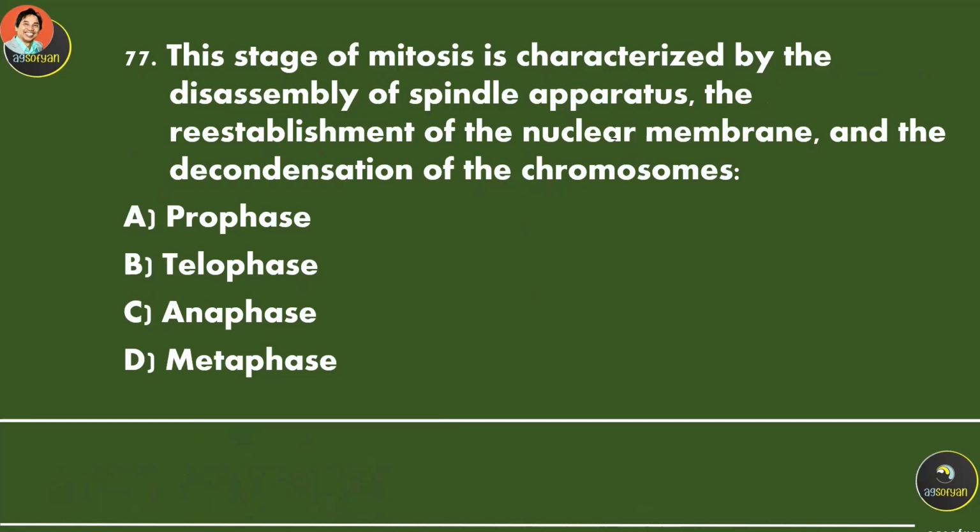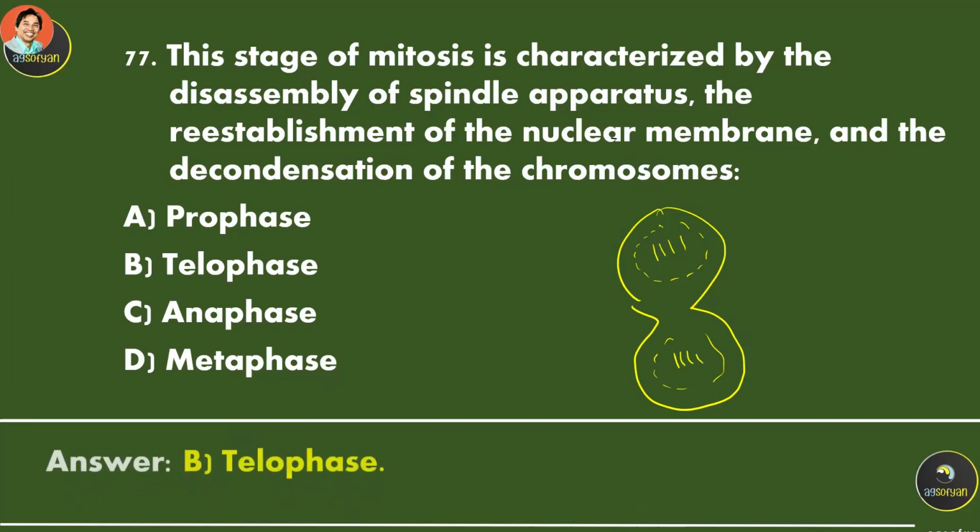The stage of mitosis characterized by the disassembly of the spindle apparatus, the re-establishment of the nuclear membrane, and the decondensation of the chromosomes. This is during this one. The nuclear envelope reappears, and then the chromosomes will be here. And this is telophase.